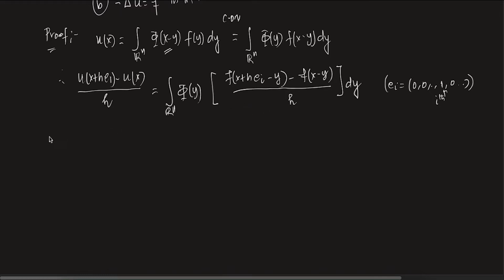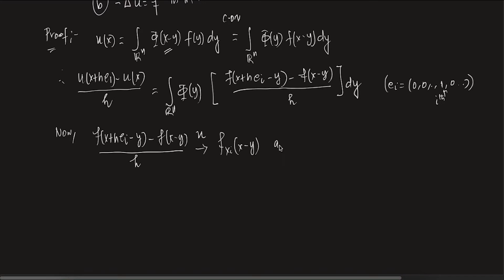Now, you see, f is C2, right? So f of x plus h e_i minus y minus f of x minus y over h, what happens to that? This goes to f_xi at the point x minus y. I think you agree with me here. This goes uniformly as h tends to 0. Whenever I write uniformly, I will just write it like this. Why? Because f is C2.